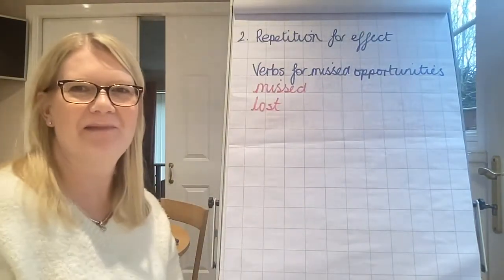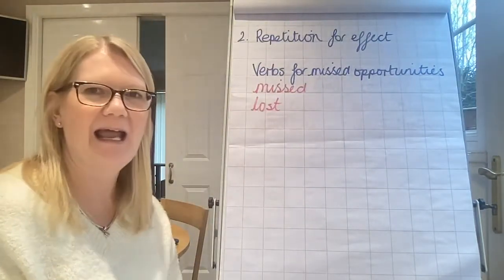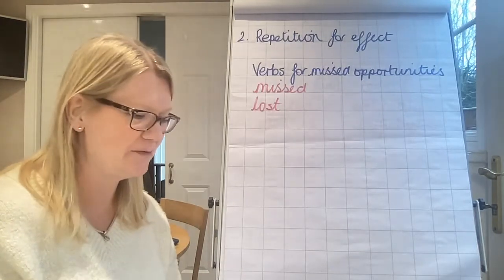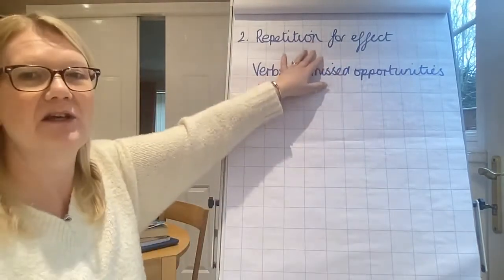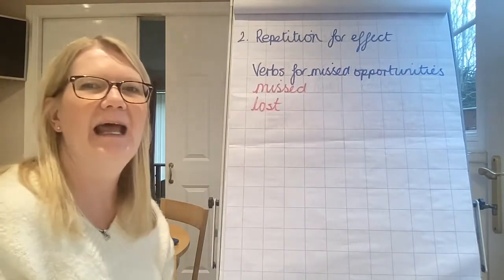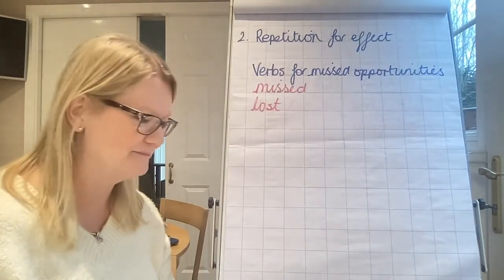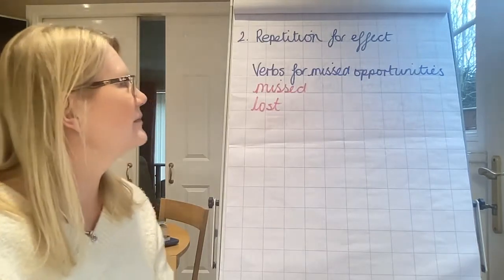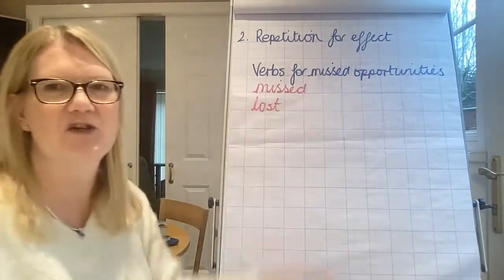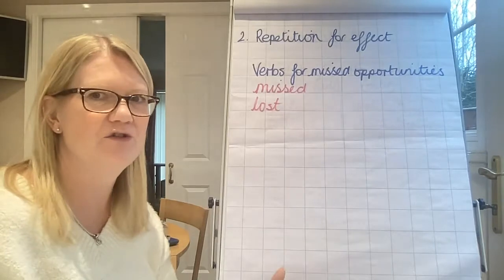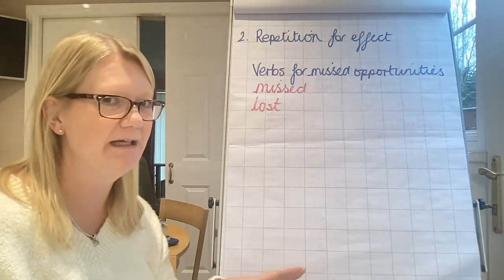Right, I'm sure you've written me some amazing sentences there, and now you're ready for chunk 2. So in this one, we're going to be looking at using repetition for effect. And this is a technique that we use quite frequently. So this time, Malcolm's missed his opportunity, hasn't he? She's gone, she's on the train, he's not on the train, oh dear.